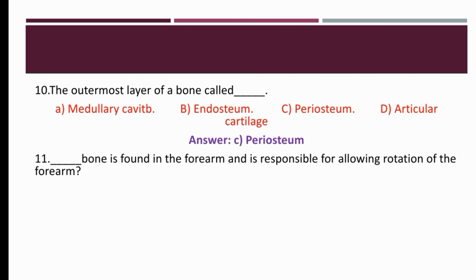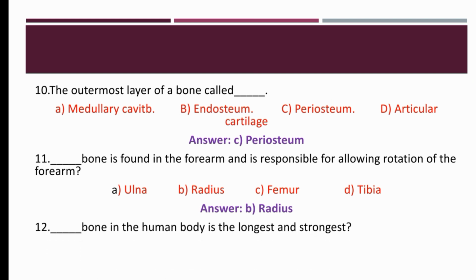Dash bone is found in the forearm and is responsible for allowing rotation of the forearm. Our options are ulna, radius, femur, or tibia. So the right option is radius. Radius bone is found in the forearm and is responsible for allowing rotation of the forearm.